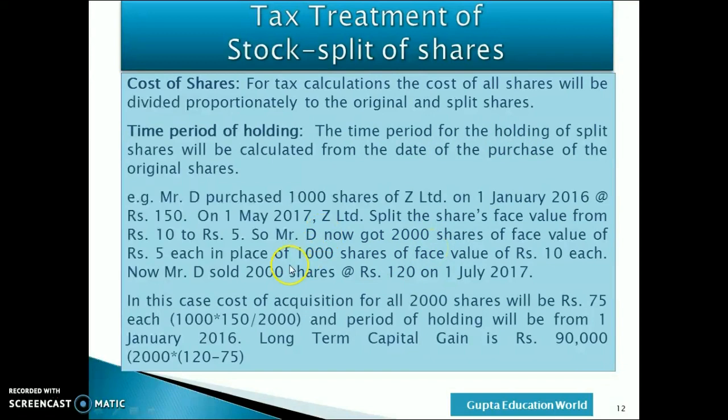In this case, cost of acquisition for all the 2000 shares will be 75, that is 1000 into 150 divided by number of new shares, that is 2000, and period of holding will be from 1st January 2016. So long-term capital gain will be rupees 90,000, that is 2000 into 120 minus 75.